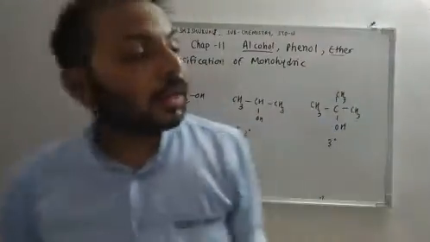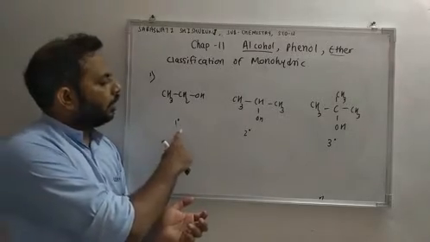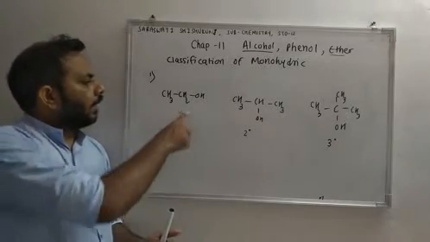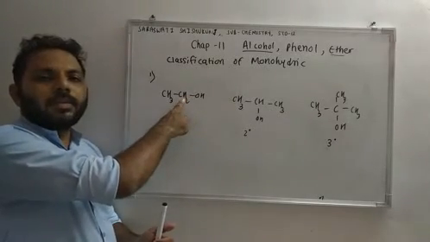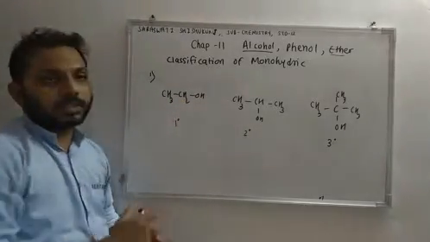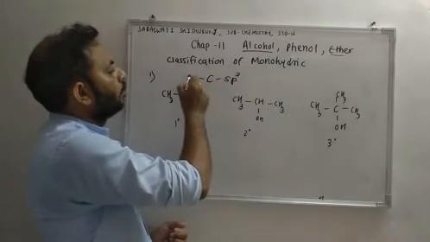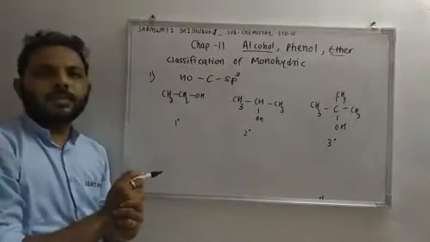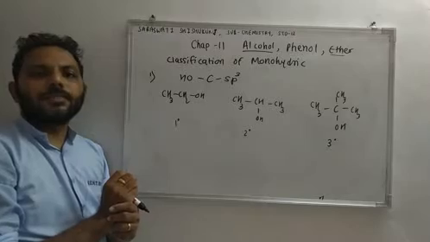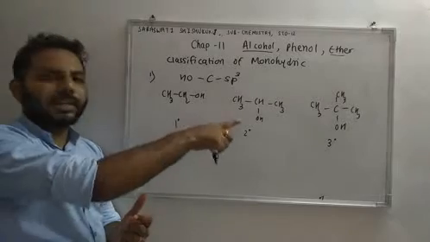So monohydric alcohols are classified into three groups. This is primary, this is secondary, and this is tertiary alcohol. If OH group is attached with carbon, which is again attached with one carbon, that is primary alcohol. In all these structures, the carbon is having sp3 hybridization. The alcoholic carbon, the one attached with the OH group, is sp3 hybridized. Based on that, they are classified in three groups: primary, secondary, and tertiary.